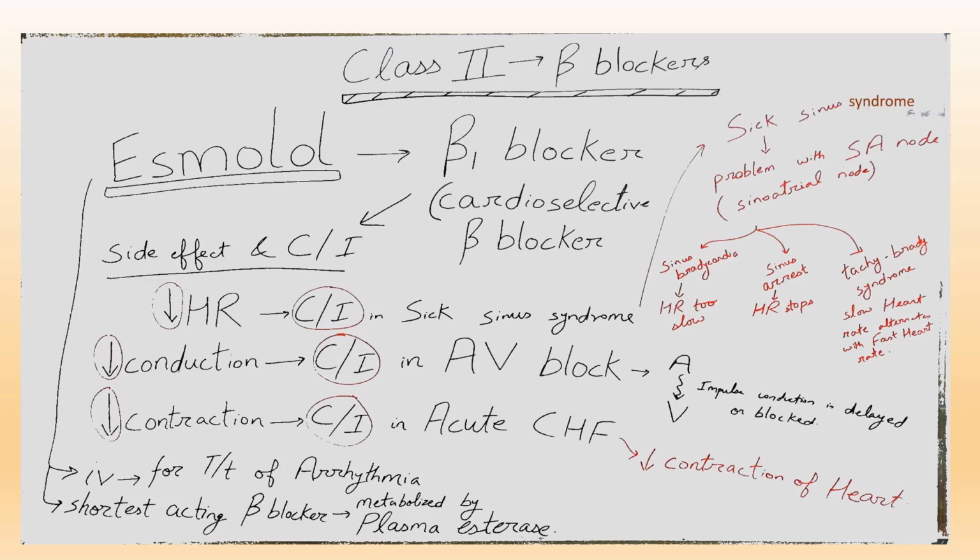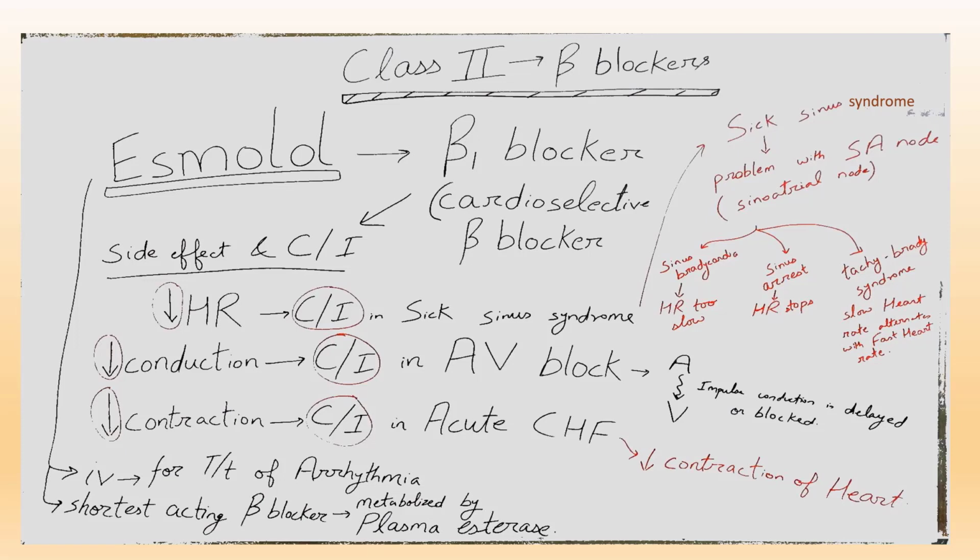So decrease in heart rate. So beta 1 blocker is contraindicated in sick sinus syndrome. What is sick sinus syndrome? In sick sinus syndrome there is a problem with the sinoatrial node, SA node. And in sick sinus syndrome there will be sinus bradycardia in which heart rate will be too slow, or sinus arrest in which heart rate stops, or there can be tachy-brady syndrome. In tachy-brady syndrome, there will be bradycardia which alternates with tachycardia. So slow heart rate alternates with fast heart rate.